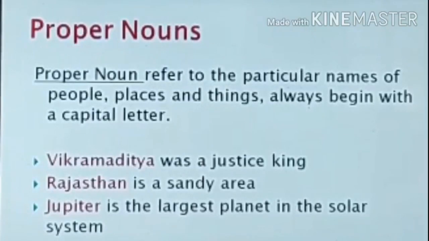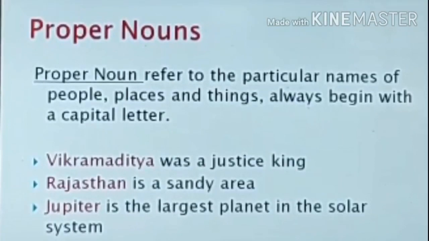Now we see about proper nouns. A proper noun refers to the particular names of people, places and things. It always begins with a capital letter. A proper noun is a noun given to something to make it more specific. Examples: John, New York, Monday. John is the name of a person. New York is the name of a place. Monday is the name of a day of the week. Proper nouns are written with capital letters regardless of where they appear in a sentence.